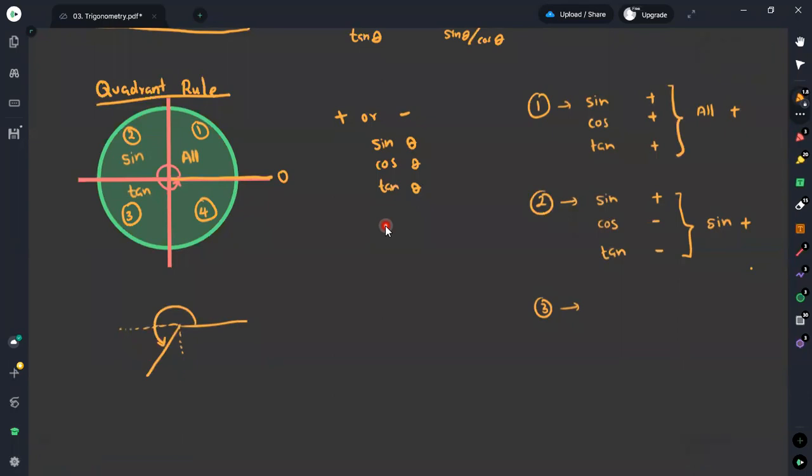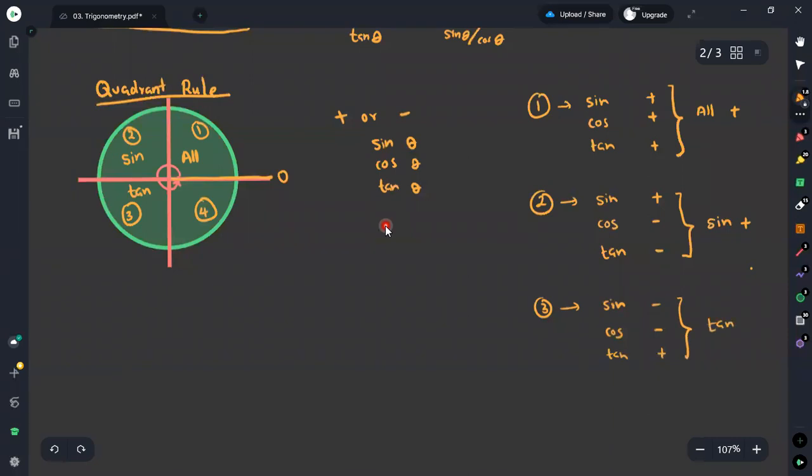In such situations, we can obtain the value for tan theta if it is in the third quadrant. Therefore, we can use the quadrant rule: tan will be only plus. It says that sine is negative, cosine is also negative, but only for the tangent you get a positive value. So if it is in quadrant 3, you will get only tan as the plus value.